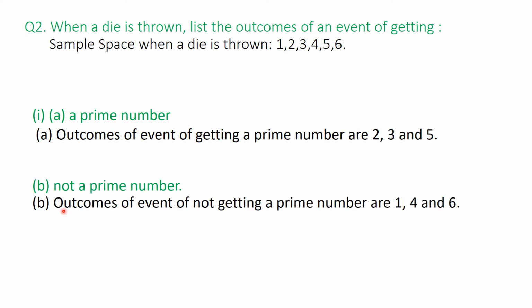Second part is not a prime number, so that would be 1, 4 and 6. I know 1 is neither a prime number nor a composite number, but he just said not a prime number. So not a prime number is 1, 4 and 6. If we find out the probability, again it would be 1, 2, 3 numbers, 3 upon total numbers 6. So 3 upon 6, or you can write it as 1 upon 2.